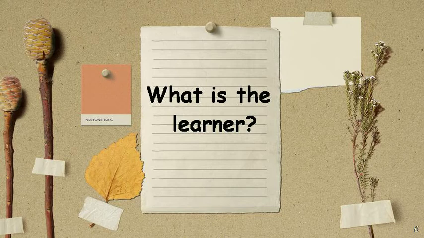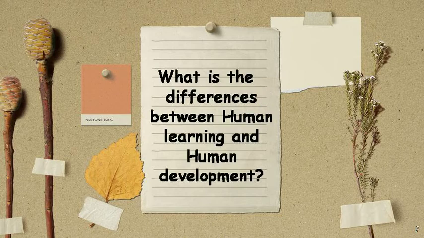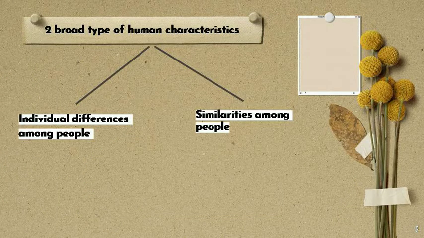The importance of understanding their characteristics is demonstrated by the requirements for courses such as human learning and human development in training programs of instructional design. There are two broad types of human characteristics, namely individual differences among people and similarities among people. Four categories of human characteristics.